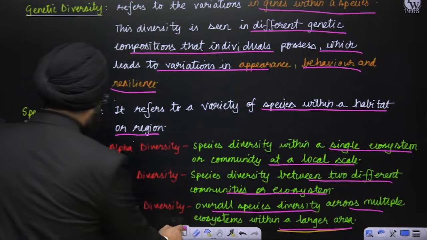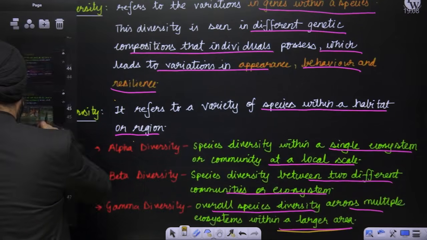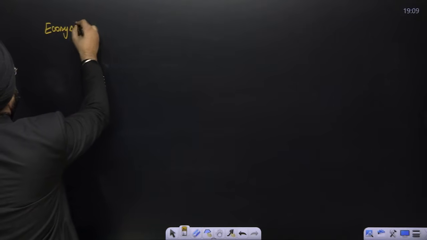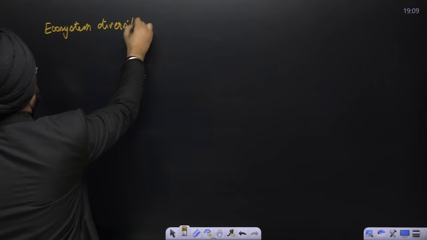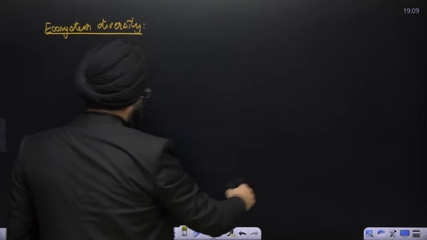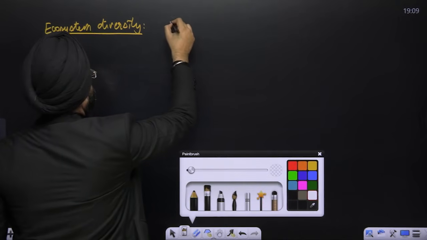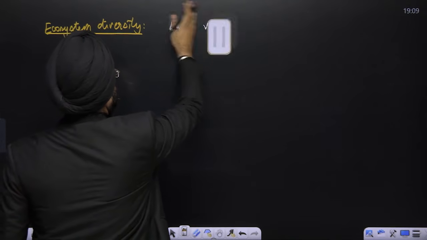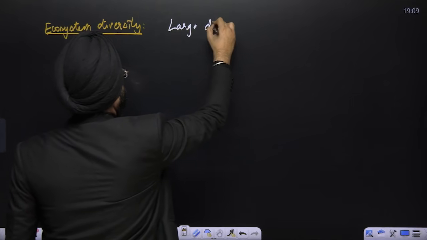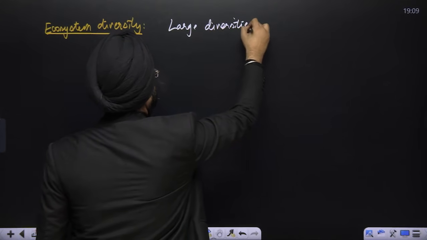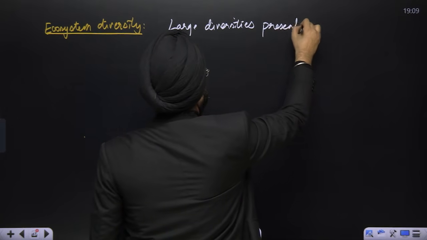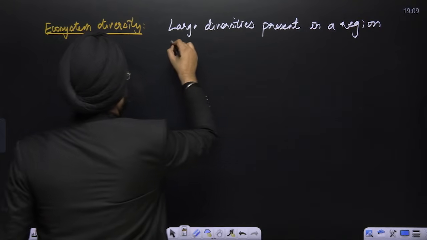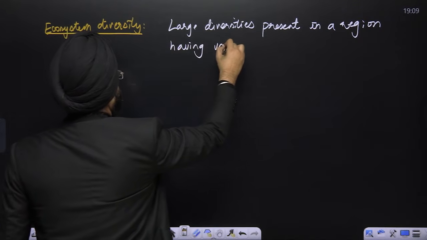Third is ecosystem diversity. It basically is telling about the variations, the large diversity present in a region having various ecosystems.